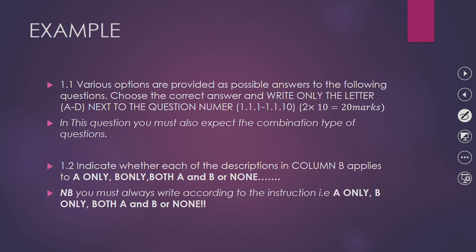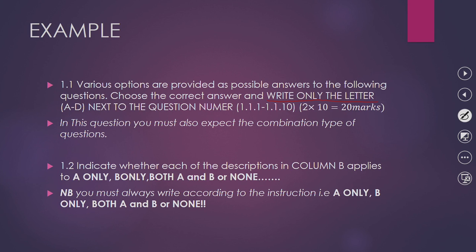Here are our questions in section A, which is question 1. In 1.1 you will find a statement like: various options are provided as possible answers to the following questions. Then it says choose the correct answer and write only the letter A to D next to the question numbers 1.1.1 to 1.1.10.